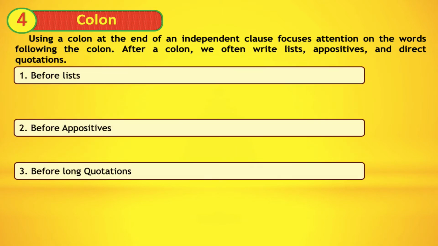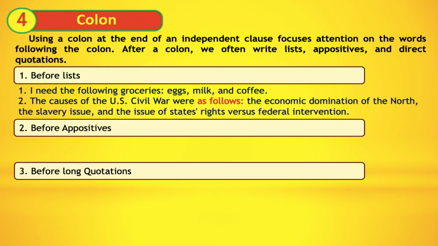The first function of the colon is to indicate a list. For example, I need the following groceries: eggs, milk, and coffee. The causes of the US Civil War were as follows: the economic dimension of the North, the slavery issue, and the issue of states' rights versus federal intervention.